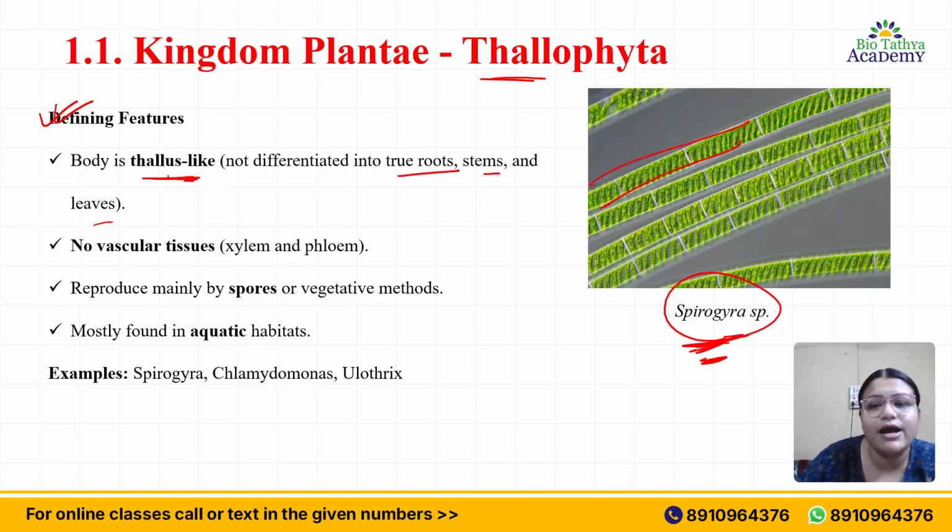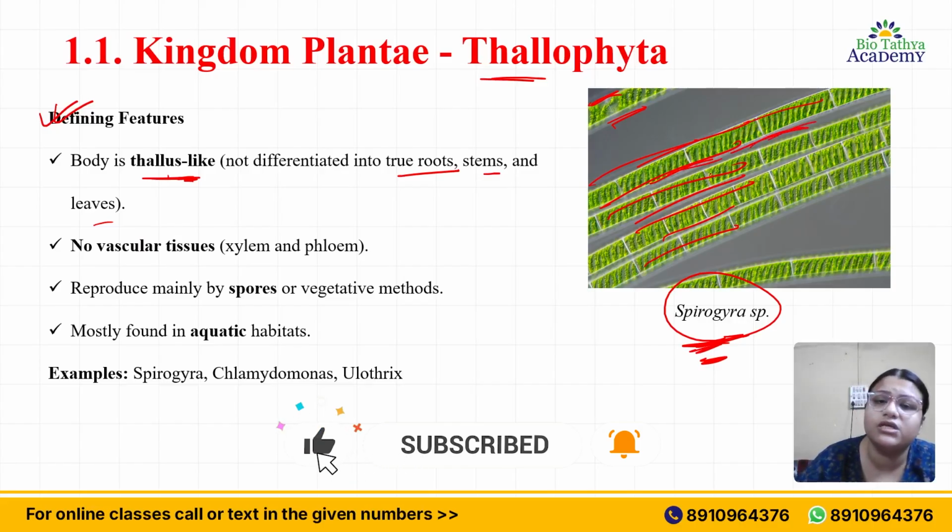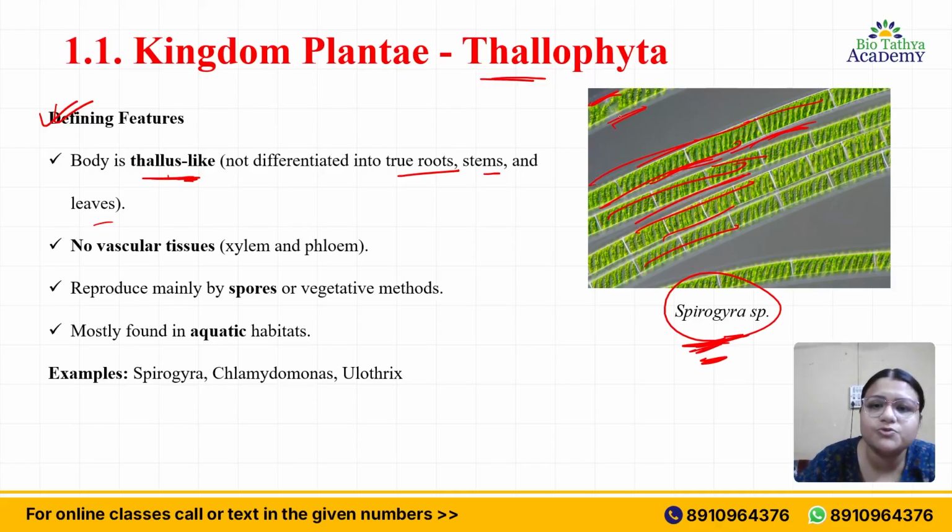See, in this Spirogyra, these are like long threads. It's not really thread, it's much thicker than threads. It looks like a bamboo, see? Or you can think of sugarcane. When we see sugarcane before making the juice, it looks like that. So these are not differentiated into roots or stems or leaves. And they also have no vascular tissues. Basically, xylem and phloem are absent.